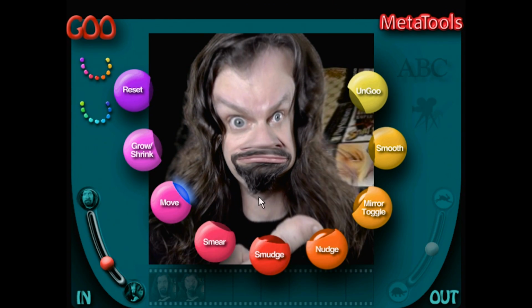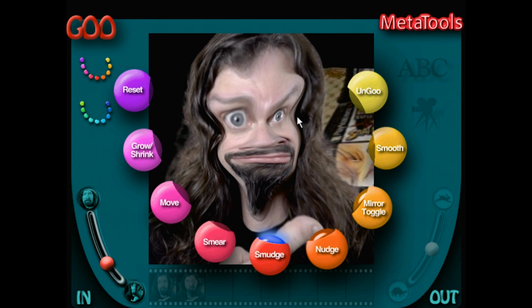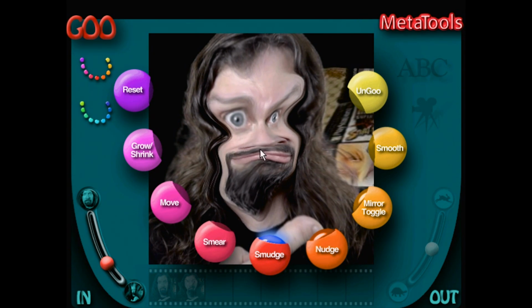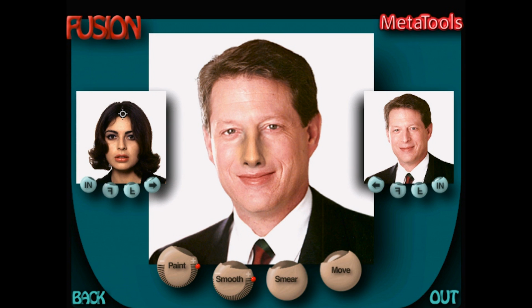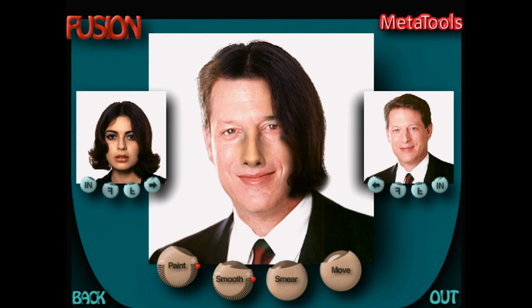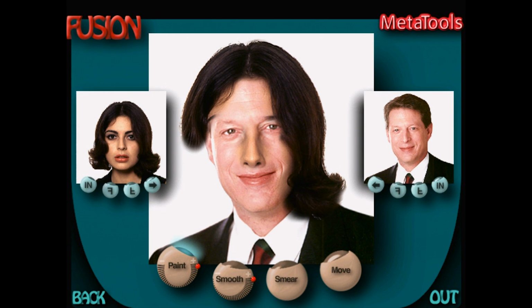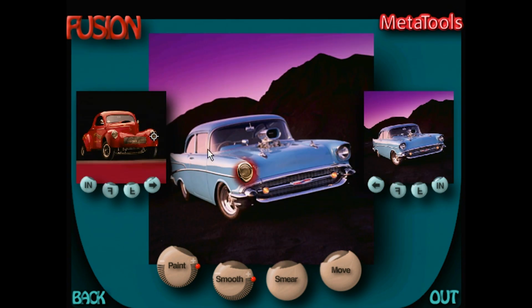But as much fun as I had squishing things around, I probably enjoyed the Fusion Room even more. That's because here you had access to more involved image tools like layering, rotation, and transparency. And the main idea of this was that you could fuse together the features of two different people or objects or whatever. I like this for the same reason I liked Cosmopolitan Virtual Makeover.